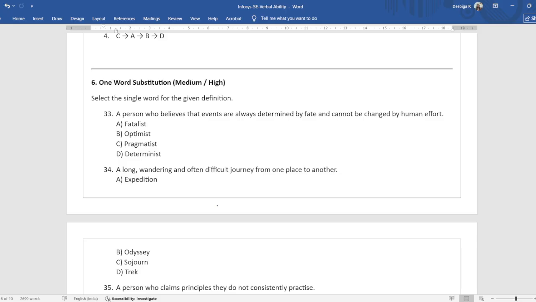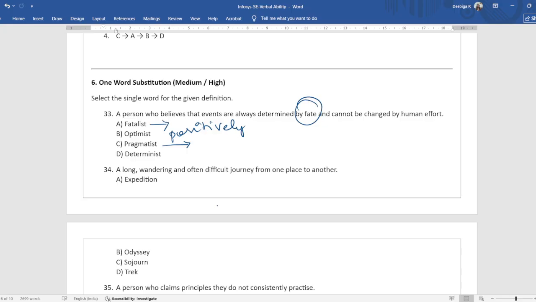Select the single word for the given definition. So they'll give you a definition, you have to select a word for it. A person who believes that events are always determined by fate and cannot be changed by human effort. So this person believes only in fate. So the answer is fatalist actually. Fatalist is a person who believes in fate. An optimist is a person who thinks positively.